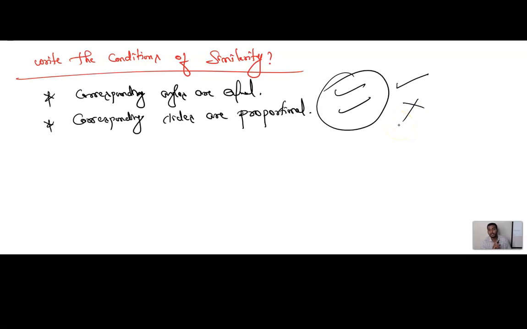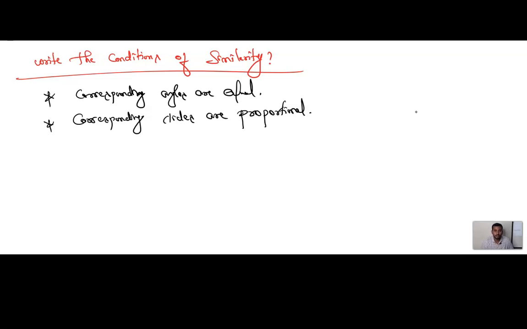Still, the triangles are not similar. Those are called non-similar triangles. They are non-similar triangles. Got it? If you want to call any triangle similar, corresponding angles should remain the same, meaning they are equal, and corresponding sides should be in proportion. That is nothing but proportional. Is this clear, children? So this is the basics of this chapter.